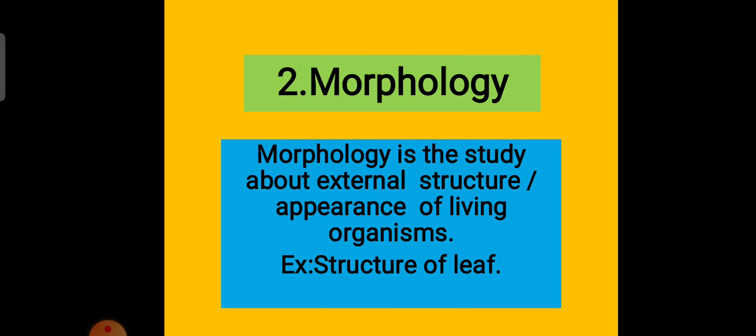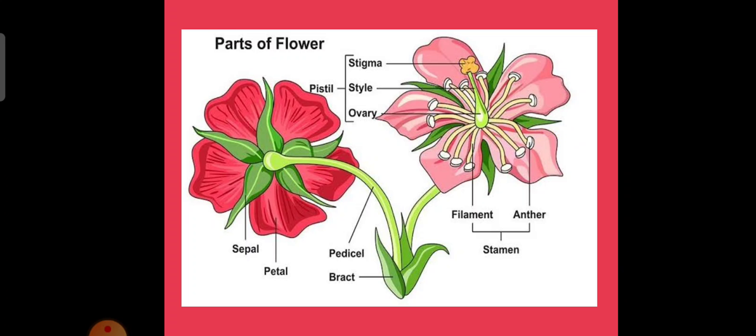Morphology. Morpho means form. It means the study about the external structure, form, shape or appearance of living organisms, that is known as morphology. In the structure of a flower, sepals, petals and carpels are the external organs of the flower, so their study is known as morphology.